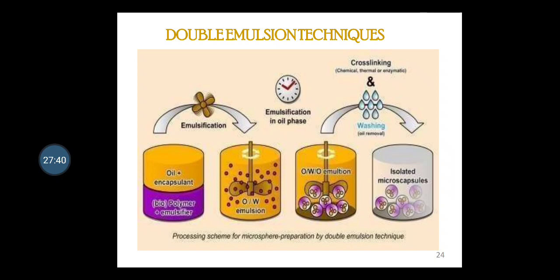The cross-linking process is accomplished either thermally, at a temperature greater than 500 degrees Celsius even, or by the use of a cross-linking agent such as formaldehyde, terephthaloyl chloride, etc. So emulsion cross-linking is a versatile method that can be adopted for the microencapsulation of soluble, insoluble, liquid or solid materials and for the production of both micro and nano capsules.